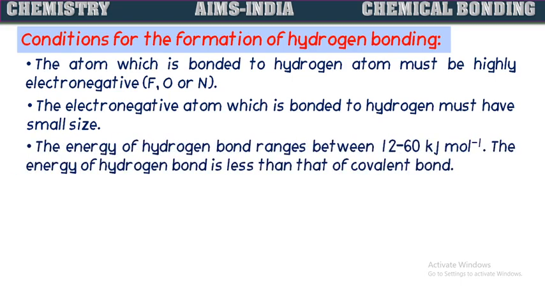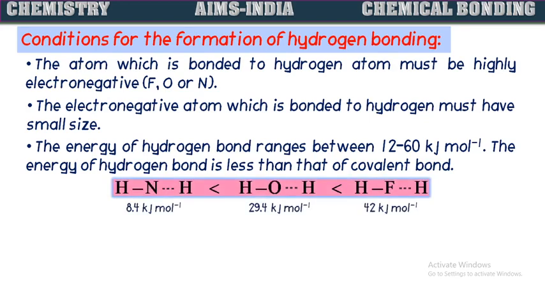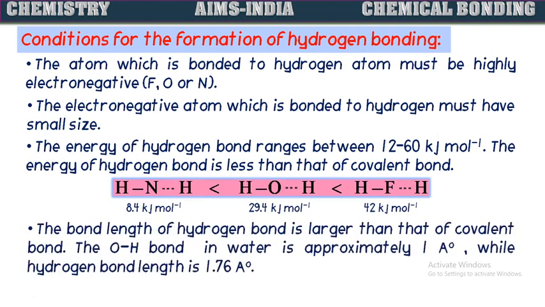The energy of hydrogen bond ranges between 12 to 60 kilojoules per mole. The energy of hydrogen bond is less than that of a covalent bond. Here you can see hydrogen bond energies in different molecules. The bond length of hydrogen bond is larger than that of a covalent bond. The O-H covalent bond in water is approximately 1 angstrom, while the hydrogen bond length is 1.76 angstroms in the same molecule.